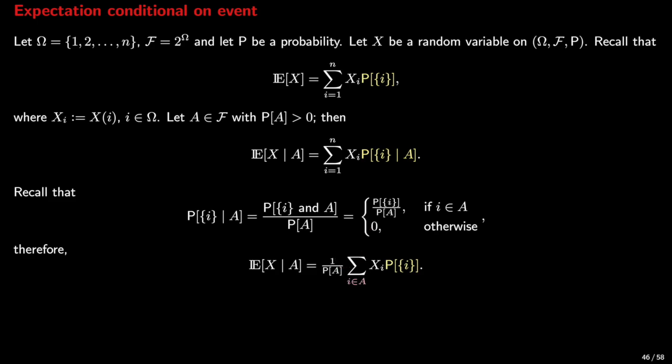If we plug this back into the definition of the conditional expectation of X given A, we see that it is 1 over the probability of A times the sum of x_i times the probability of i. And the sum is taken over the elements i in the set A. So this is the definition of the conditional expectation of X given A over a discrete probability space.